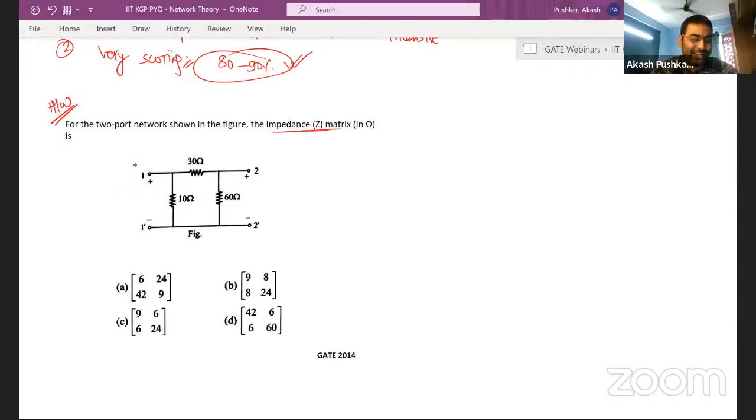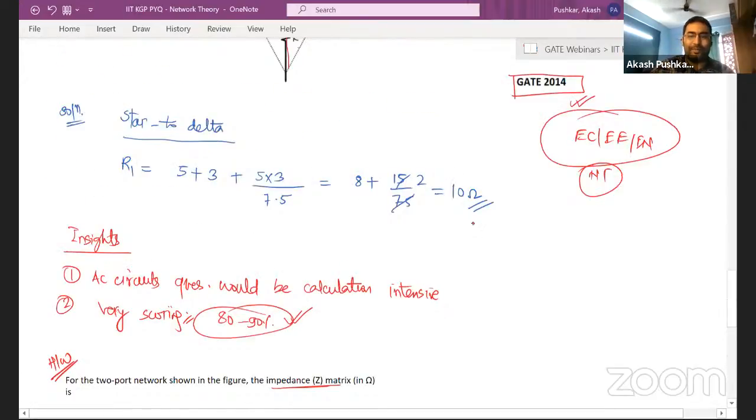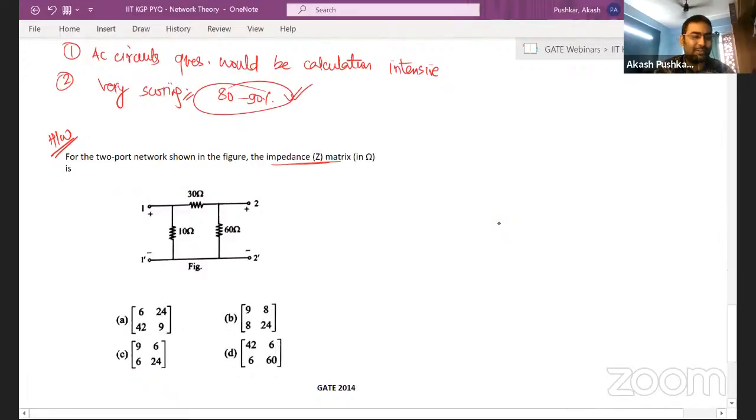Chandan, I think you are lagging behind. That question is over, my dear friend. 10 ohm is the right answer. You are right, and this question is done. I'm talking about this question, which I'm giving as homework from IIT Kharagpur.